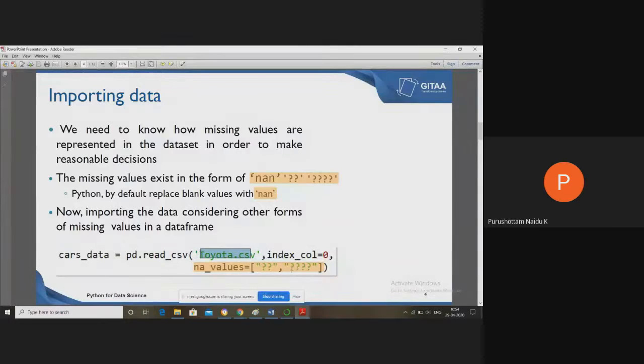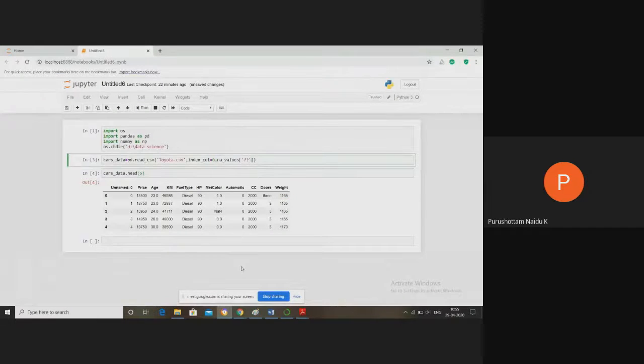So na_values equals double question marks and four question marks.